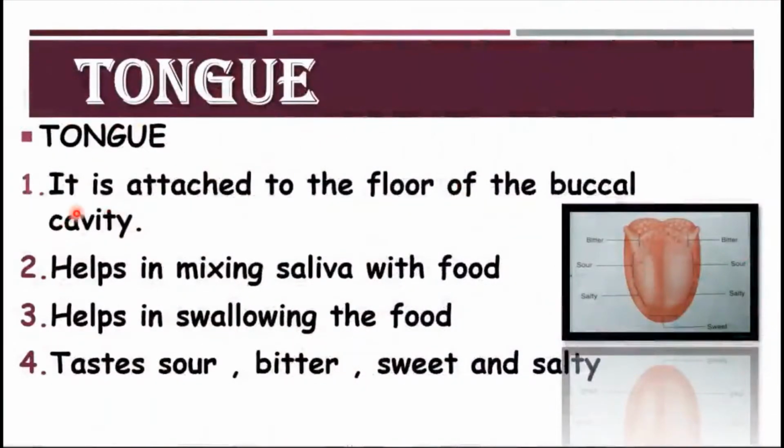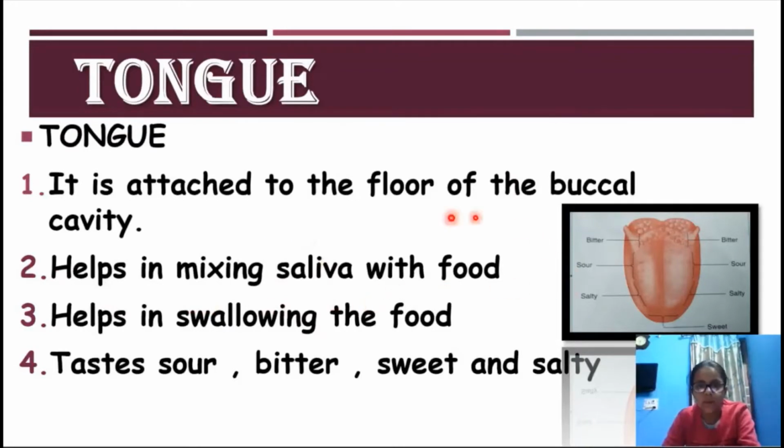Now tongue. Tongue is attached to the floor of the buccal cavity. Buccal cavity, you know what is buccal cavity. Now it helps in mixing the saliva. Tongue helps in mixing the saliva with the food, and it also tastes sour, bitter, sweet and salty tastes.